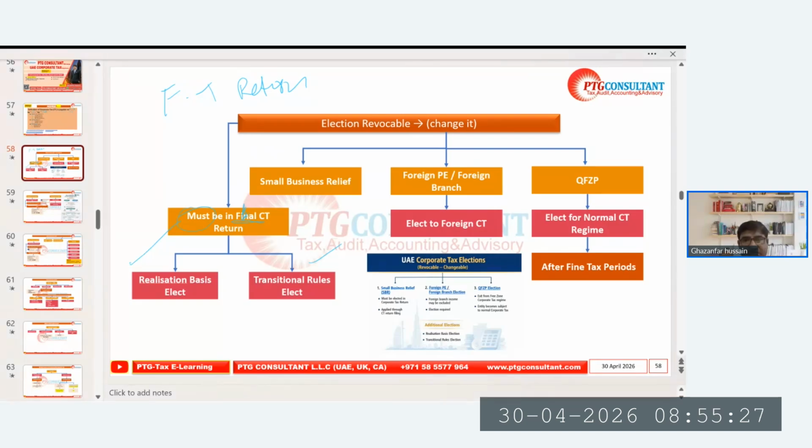You can also log in. Let's learn quickly what the elections are and how to opt for them. I can show you from the return presentation also, but let's do it together, in parallel.